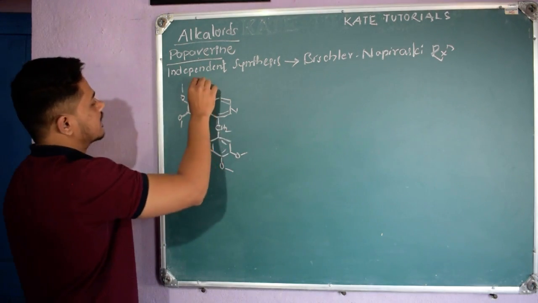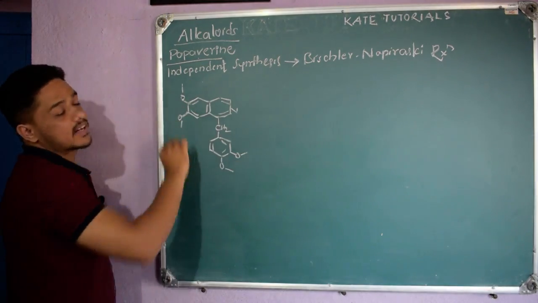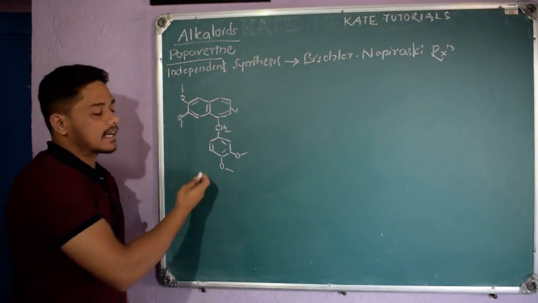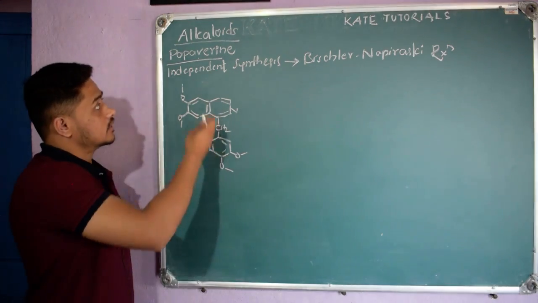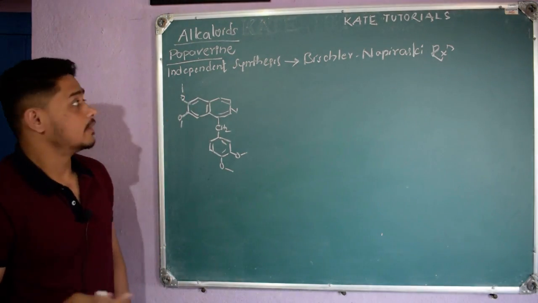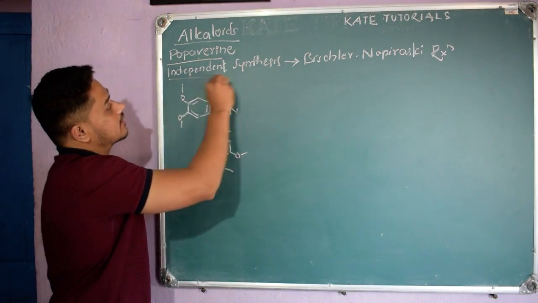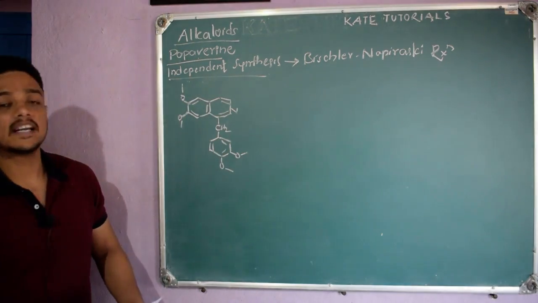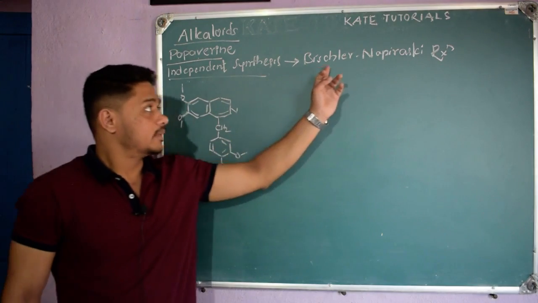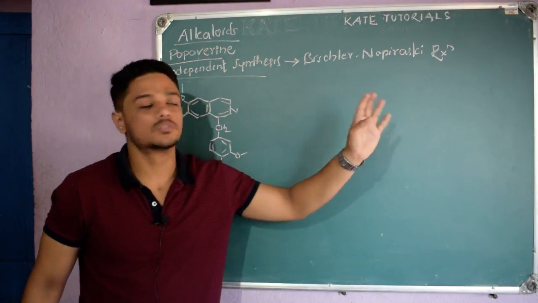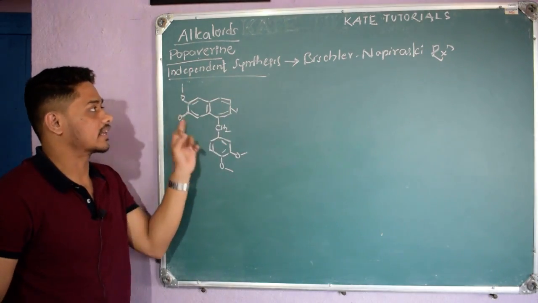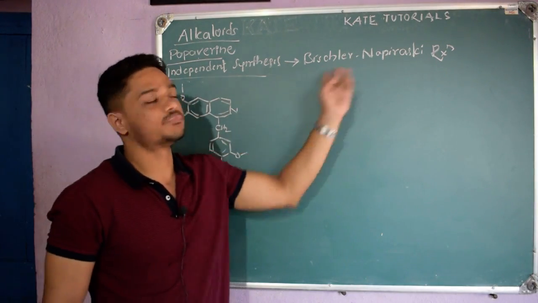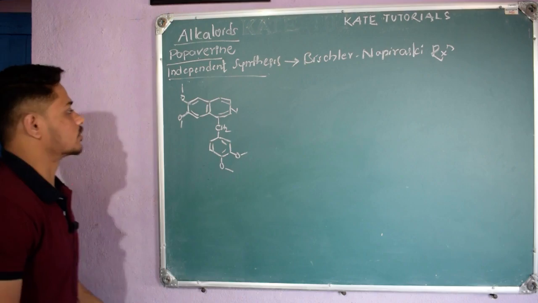Now, what scientists did is they synthesized this papaverine within the lab, right? Papaverine is naturally available in some plants. These are nothing but alkaloids, but they wanted to synthesize it in the lab. So scientists independently synthesized it by the Bischler-Napieralski reaction. This reaction you might have heard of in the synthesis of isoquinoline, right? So they made use of the same name reaction.